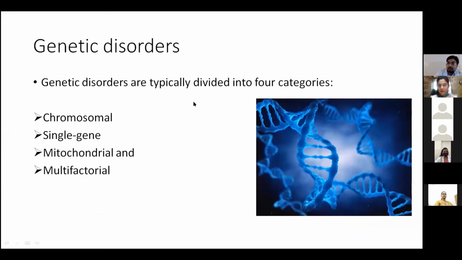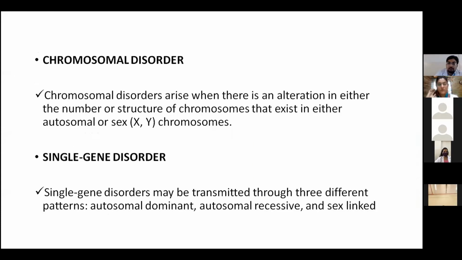Genetic disorders are typically divided into four categories. First is the chromosomal, second single gene, third is the mitochondrial, and fourth is the multifactorial. So we'll see one by one. What is a chromosomal disorder? A chromosomal disorder arises when there is an alteration in either the number or structure of chromosomes that exist in either autosomal or sex chromosomes, that is the X and Y chromosomes.